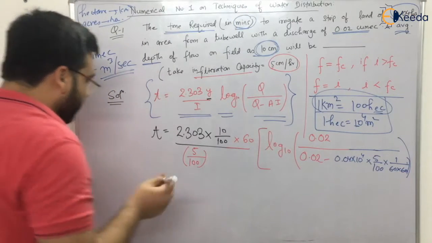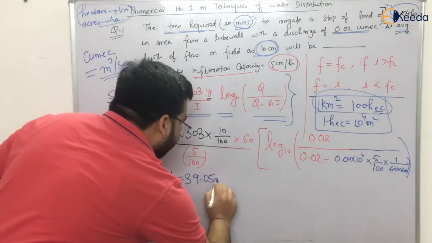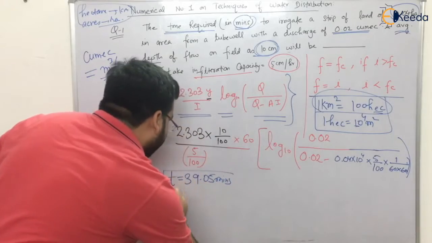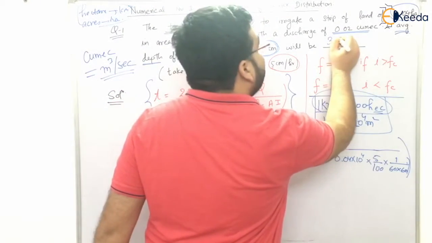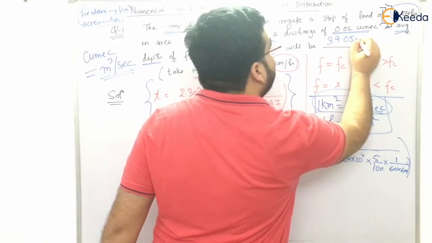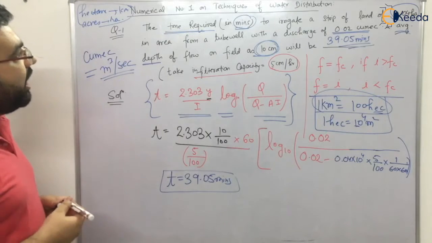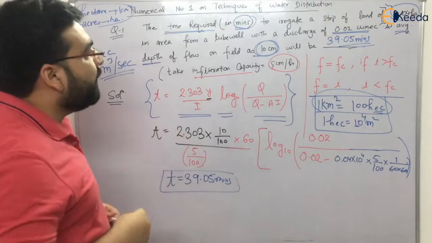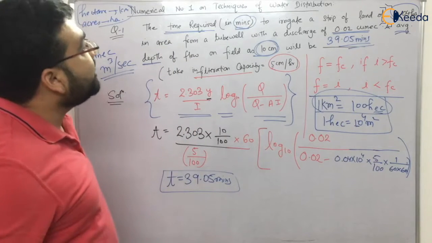The total answer comes out to be 39.05 minutes, right? So I hope that you have got the answer as 39.05 minutes. Okay? So I hope that you have understood this numerical. Now let's move forward and solve one more numerical on the same topic, that is the techniques of water distribution.